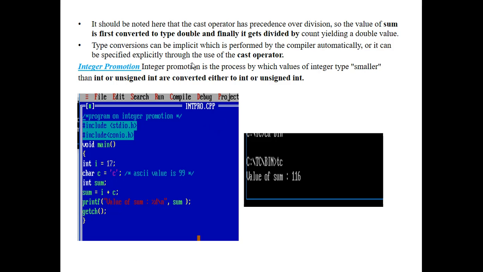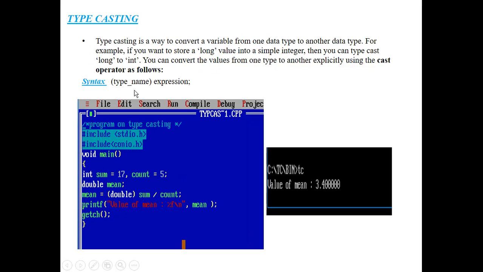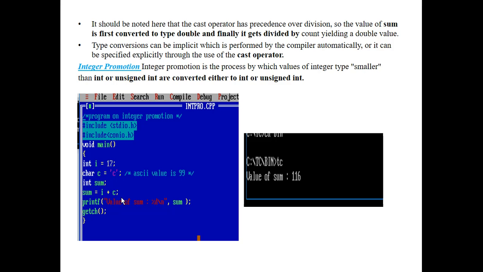Next, typecastings, that means type conversions, may be implicit or explicit. Implicit conversions are done by the compiler automatically. For explicit conversions, you have to use the operator like this. By using the operator before the statement, it is called explicit typecasting. That means we are specifying the data type explicitly. That's why it is called explicit typecasting. Implicit typecasting means the compiler does it automatically for the data types.